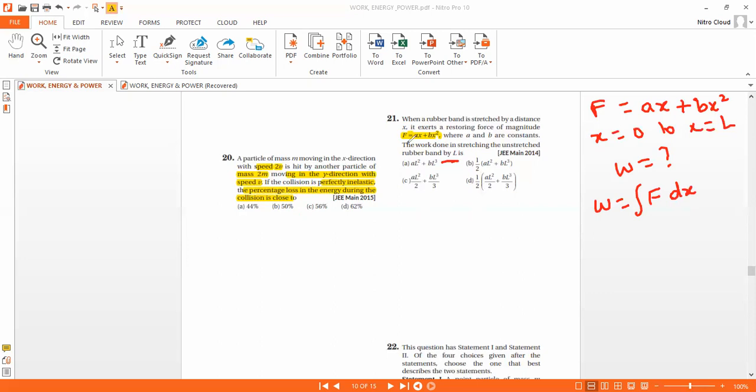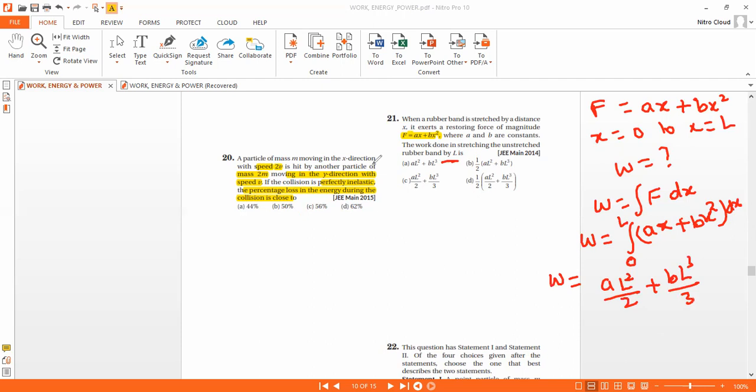Substituting the values, we get the integral of ax plus bx square, whole into dx, between the limits 0 to L. So work done is equal to aL square by 2 plus bL cube by 3. That is option C.